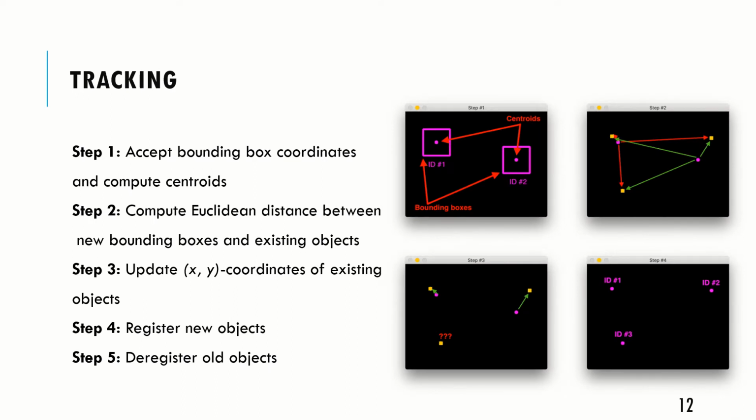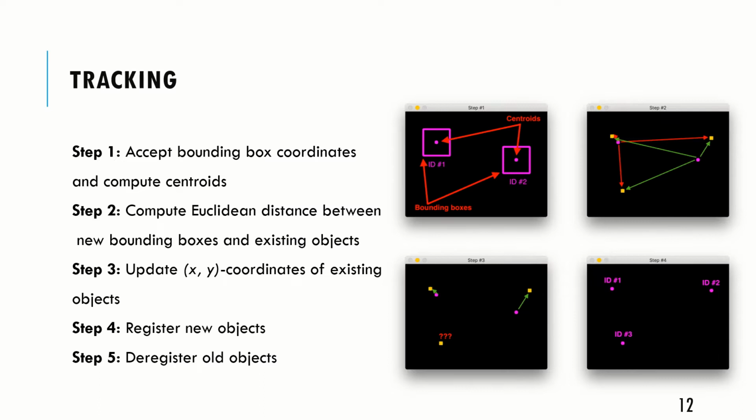Next is tracking. After detection of the person class, we need to track them. We will assign a new ID to every detected person, draw a box over the person, and measure the centroid. For example, here two persons are detected. In the next frame, both persons moved to a different location indicated by yellow color. Also, there is a completely new person detected over here.